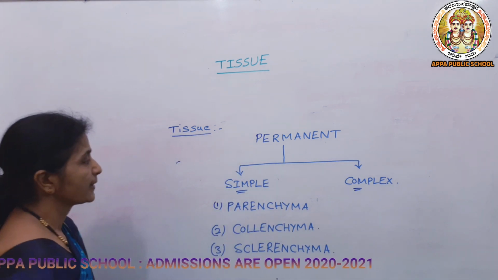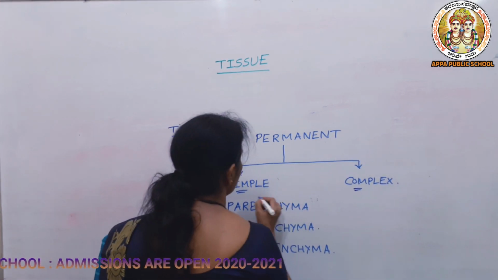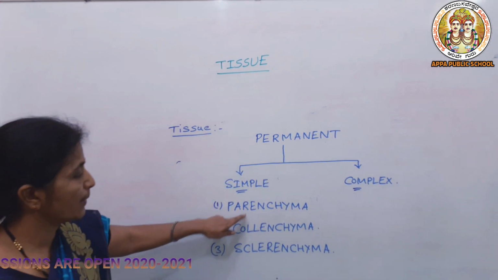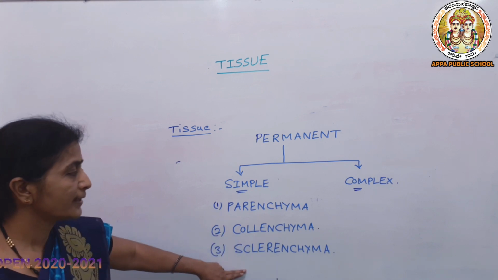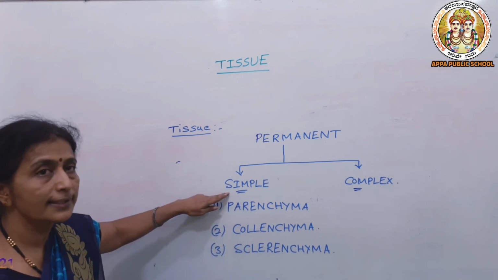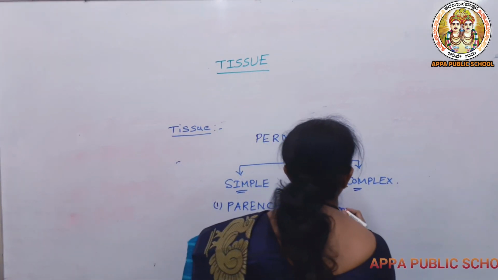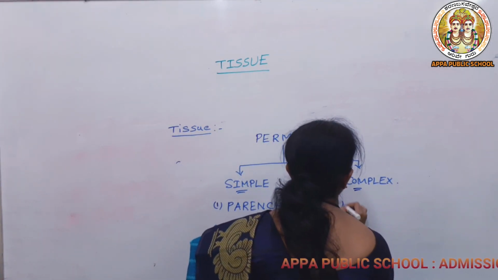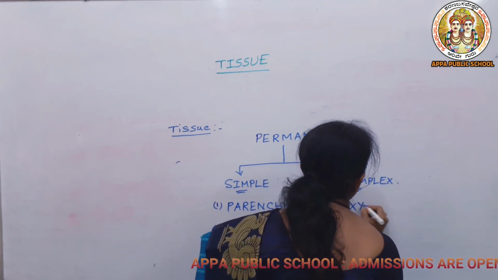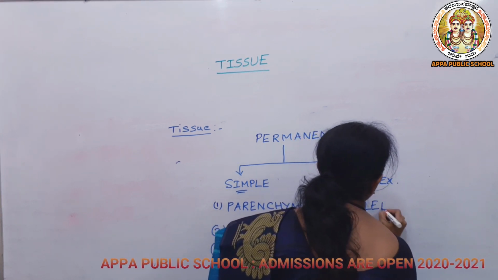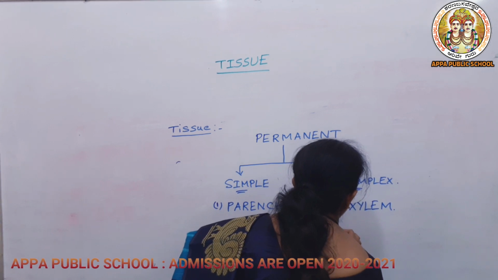So simple permanent tissue is mainly divided into parenchyma, collenchyma and sclerenchyma, because it consists of only one type of cells in them. Let us know how the complex permanent tissue is divided. It is mainly divided into two types, that is xylem and phloem.